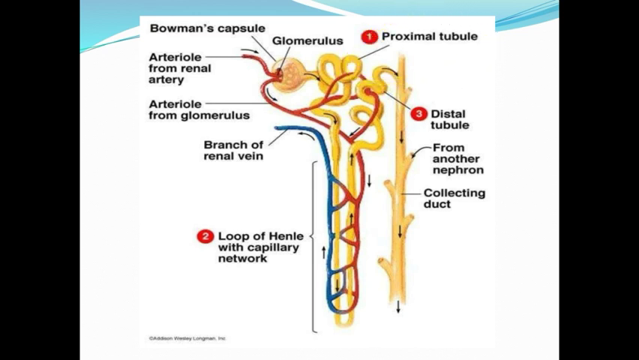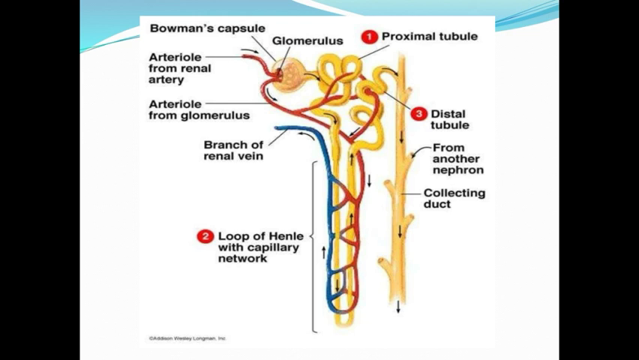The next one is the loop of Henle. It contains capillary networks. The loop of Henle is of two types, the ascending loop and the descending loop. The ascending loop is thick walled, whereas the descending loop is thin walled. The ascending loop is impermeable to water, and the descending loop is permeable to water.